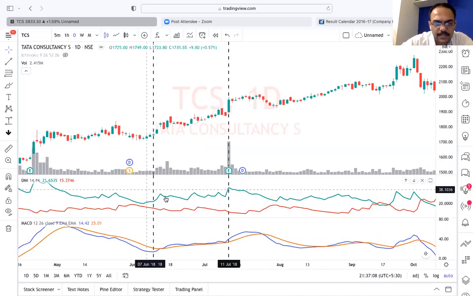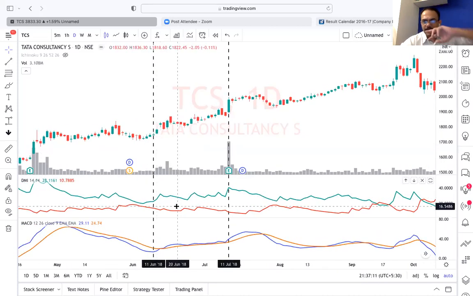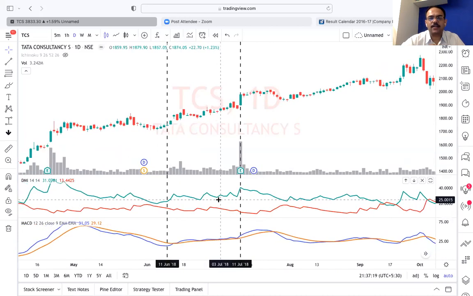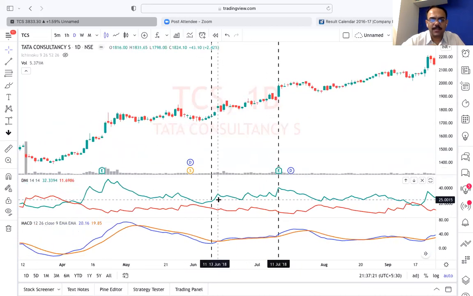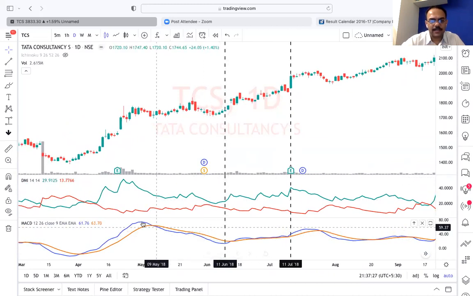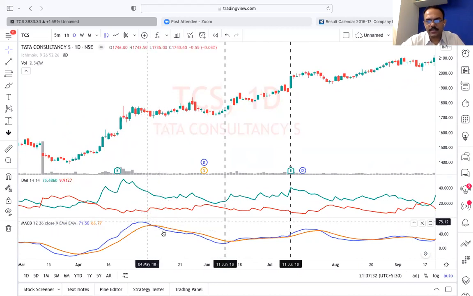Now between these two lines, has any green crossover above the red happened? No. So here that crossover is not working, but does that mean that we'll not be able to earn money? No, not like that. Now, what is this? If I go on MACD a little behind, can you see this MACD crossing down here below the signal?